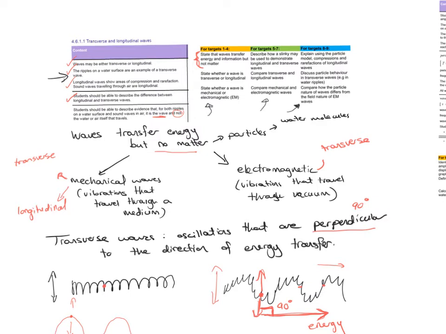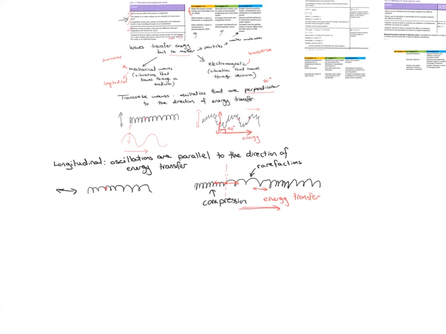For a high grade, you should be explaining, using the particle model, compressions and rarefactions of longitudinal waves. Now, with sound waves especially, when someone's talking, so let's assume this is someone talking. I know it doesn't look like a human, but imagine that's a human.